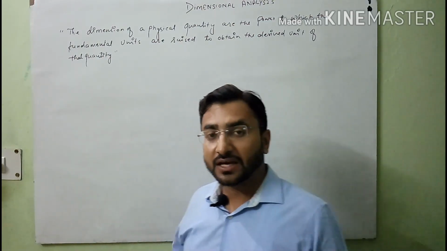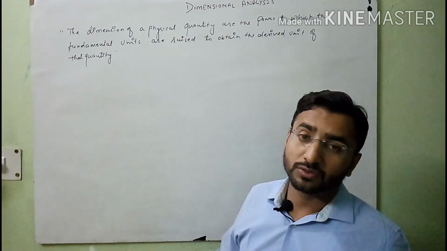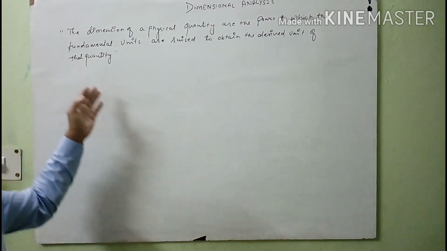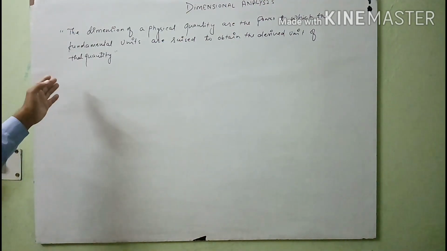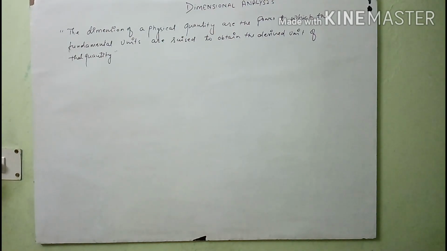Now, if we think about the definition of dimensional analysis, you can see here: the dimensions of a physical quantity are the powers to which the fundamental units are raised to obtain the derived unit of a physical quantity. Means that the dimensions of a physical quantity are the powers to which the fundamental units are raised.